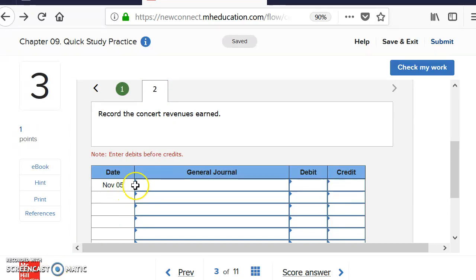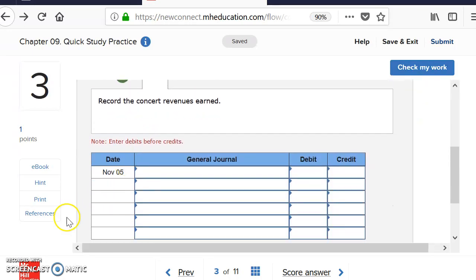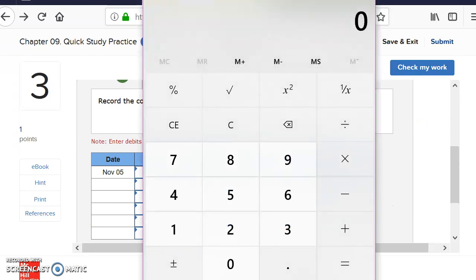Then a few days later, they have their first concert, and it tells us in the instructions that it's the first concert of the 4 series, so 1/4 of the advance ticket sale, we can assume that. So what we'll do is get our calculator, because I can't do that in my head. $7,720,000. I'm not going to worry about the 3 extra zeros.